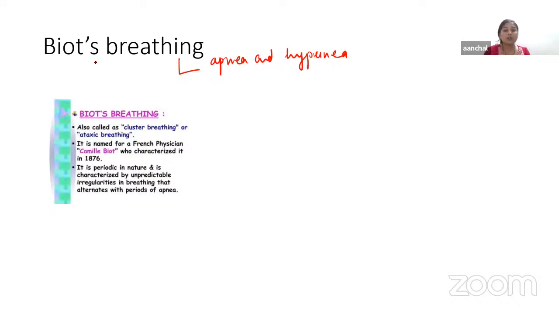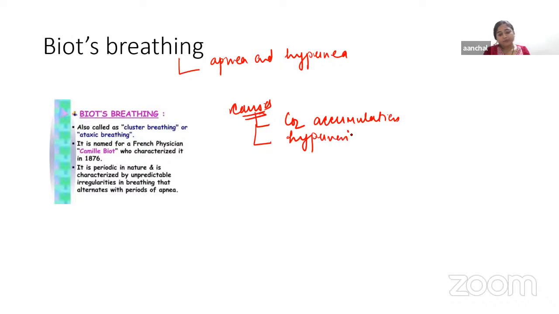Now, what are the causes of this Biot's breathing? Due to apnea, which means complete stoppage of breathing, CO2 accumulation will occur. Due to CO2 accumulation, it will stimulate the respiratory center and lead to hyperventilation. During hyperventilation, a lot of carbon dioxide gets washed out, and the respiratory centers are not stimulated, and apnea will occur. So this is all about Biot's breathing.